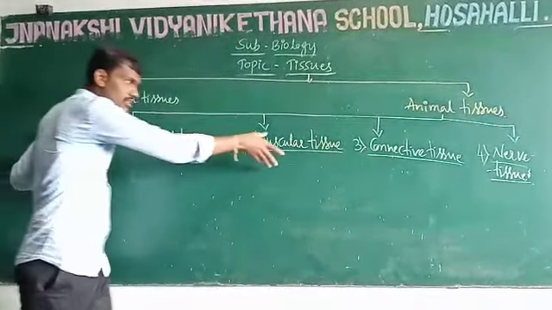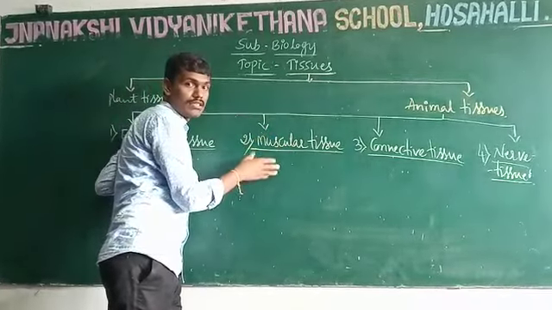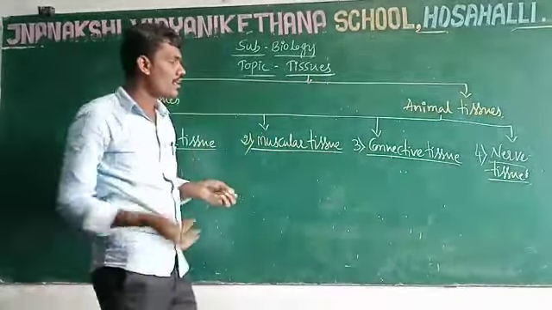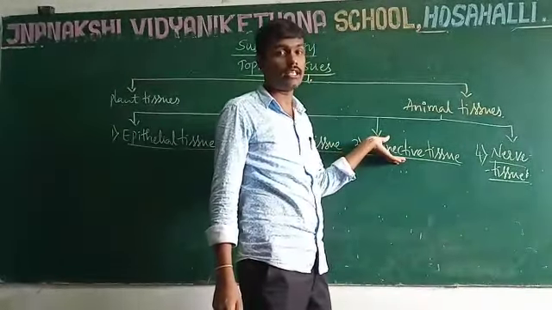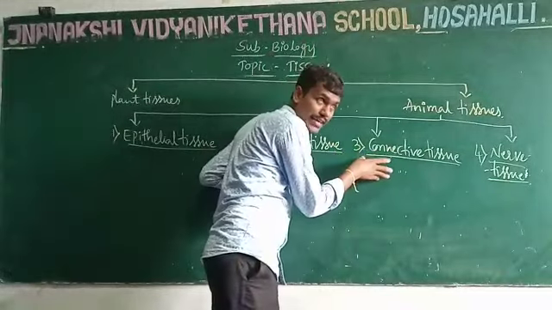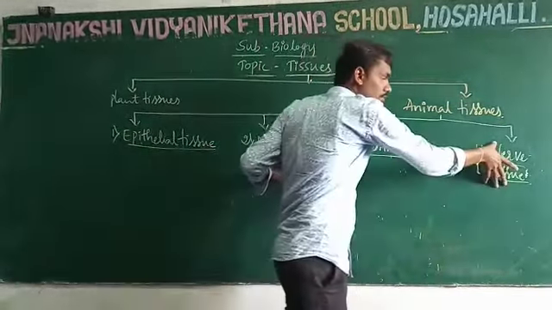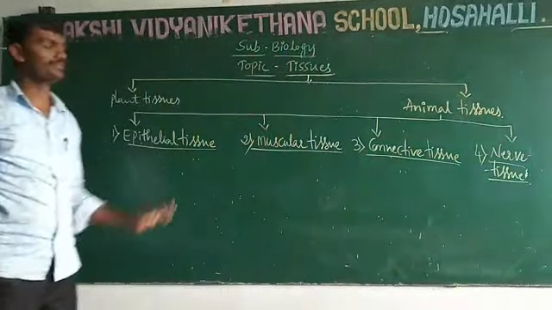Muscular tissue is bifurcated into three types: striped muscles, unstriped muscles, and cardiac muscles, also called heart muscles. Connective tissue is classified into three types based on the nature of the matrix: loose connective tissue, dense connective tissue, and fluid connective tissue. There is no further classification in nerve tissue. It is only one tissue, nerve tissue.